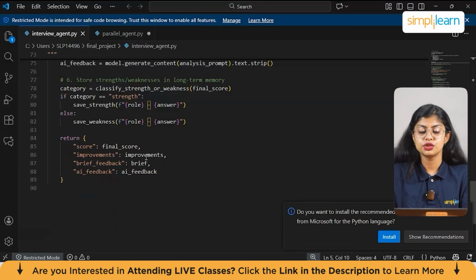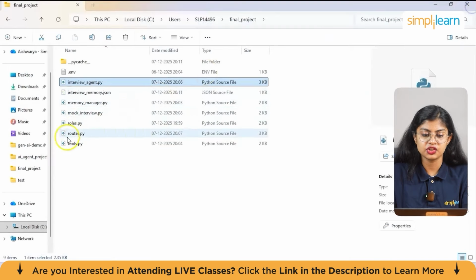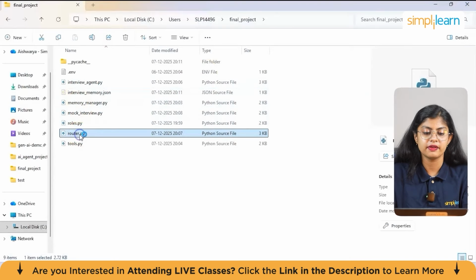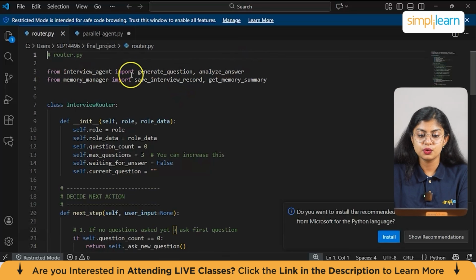Next we have router.py. So let's just check what all goes into router.py. Here we have from interview_agent import generate_question, analyze_answer. So this imports question generation plus answer analysis.